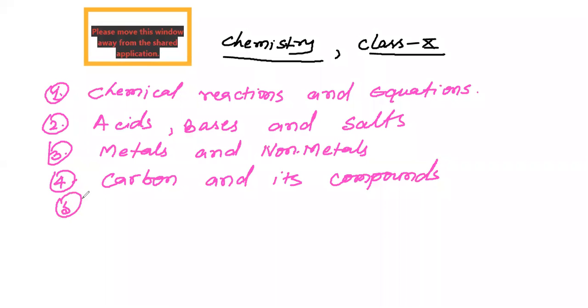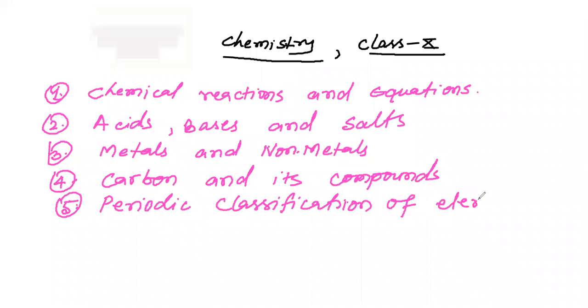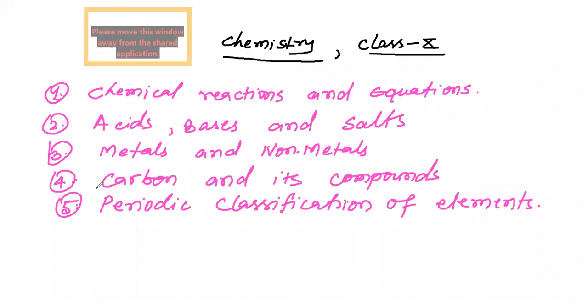And the fifth chapter, which is the last chapter also, is periodic classification of elements. These are the 5 chapters you have to read in class 10.